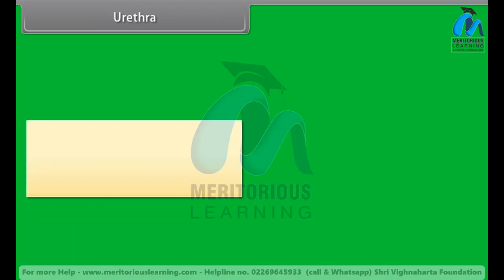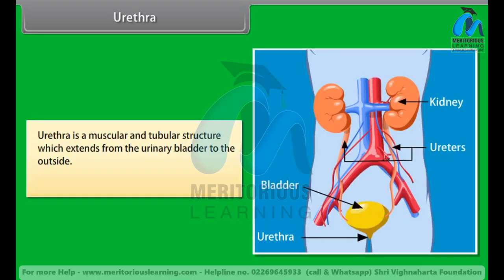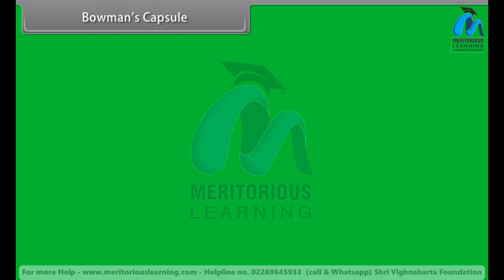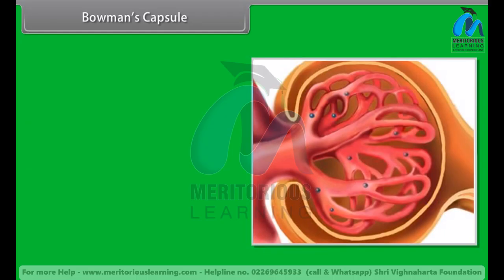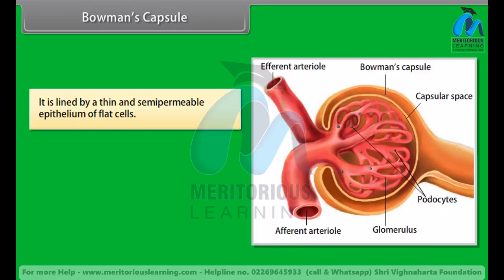Urethra. Urethra is a muscular and tubular structure which extends from the urinary bladder to the outside. Urethra carries the urine to the outside of the body. Bowman's capsule. Bowman's capsule is a double-walled cup present in the renal cortex. It is lined by a thin and semi-permeable epithelium of flat cells.